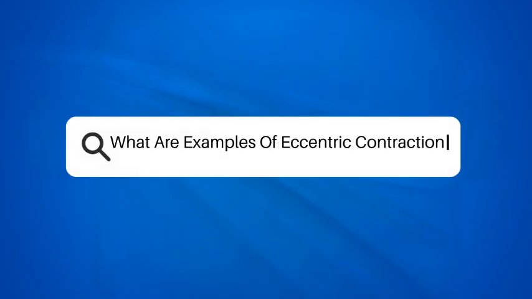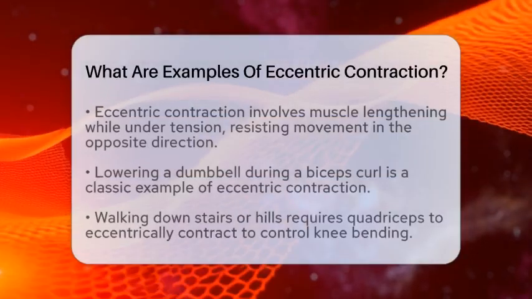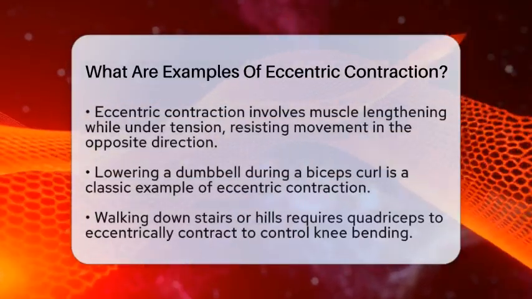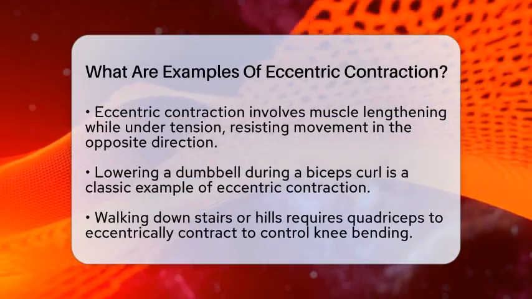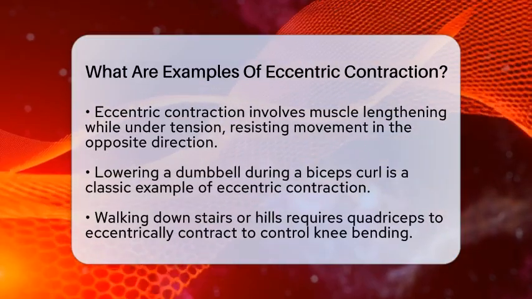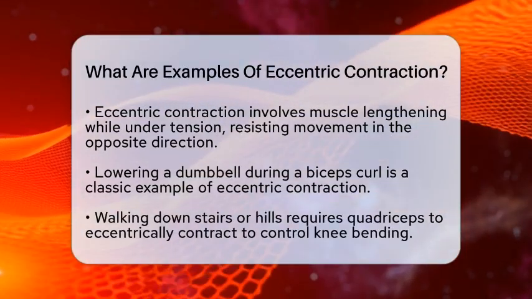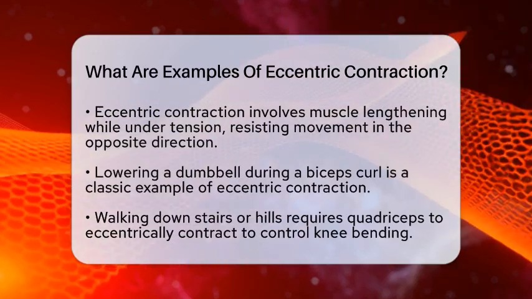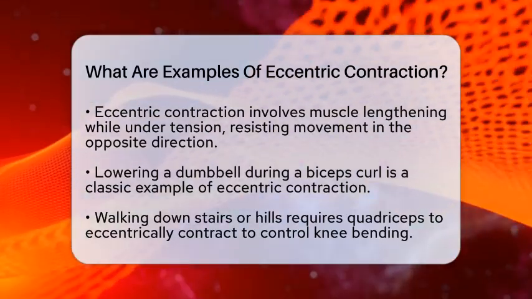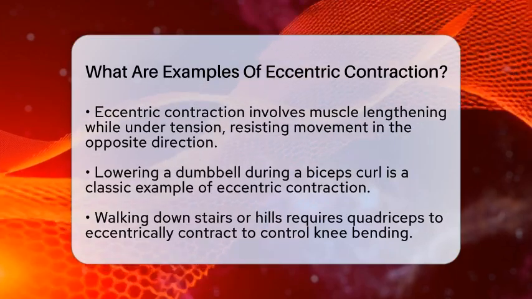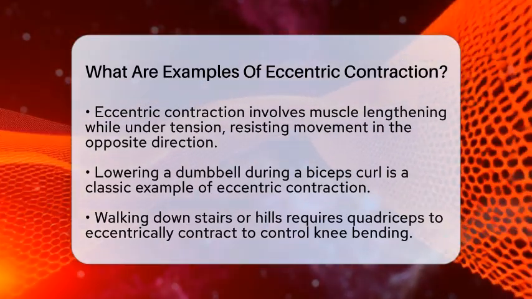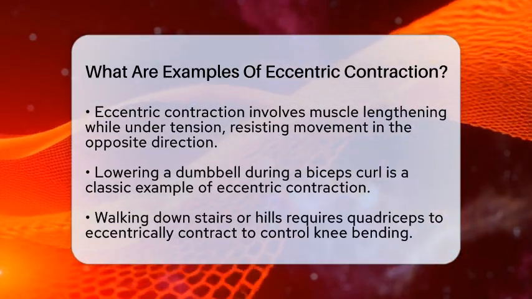What are examples of eccentric contraction? Have you ever wondered how athletes manage to control their movements so precisely? One key element is something called eccentric contraction. This occurs when a muscle lengthens while under tension, usually resisting a movement in the opposite direction. Let's look at some examples to understand this better.